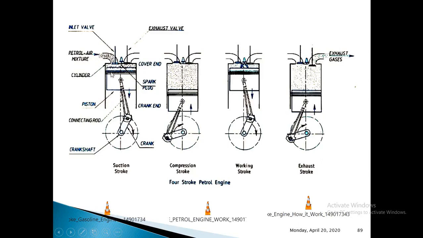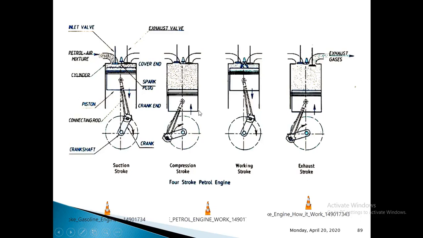As soon as the piston reaches the bottom dead center, inlet valve gets closed and supply of air fuel mixture is stopped. This completes the suction stroke. And next come to compression stroke. Again write the heading compression stroke. In the compression stroke, piston will be at BDC and will start to move towards TDC. Here both the valves remain closed. Crankshaft will finish the next half of its rotation.